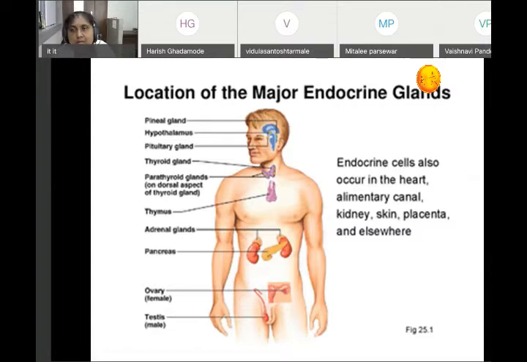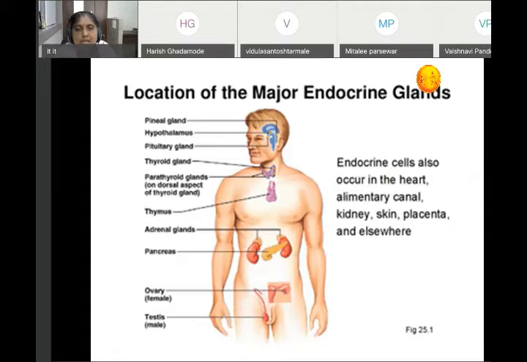Parathyroid gland. Parathyroid gland, they are situated behind the thyroid gland and they are 4 in numbers, with 2 pairs. They secrete the hormone that is called parathyroid hormone. The thymus gland, it secretes the hormone that is called thymosin.